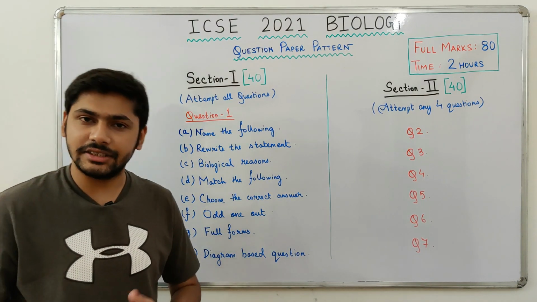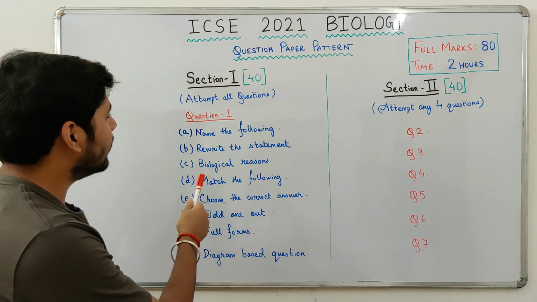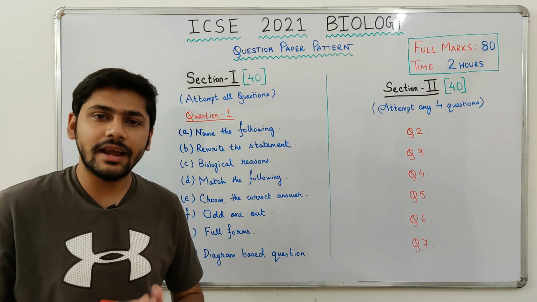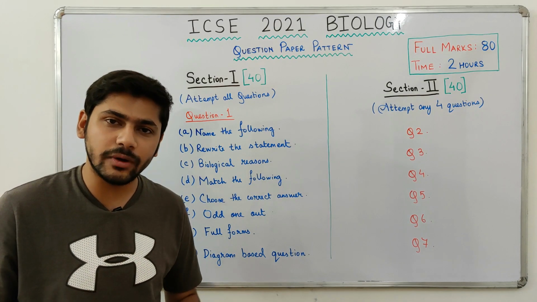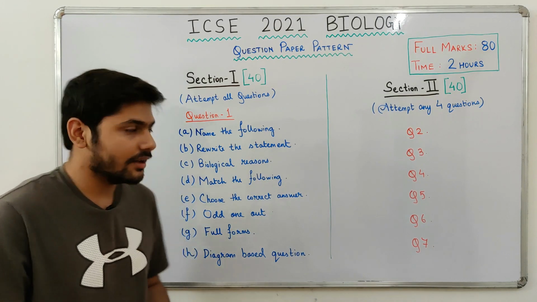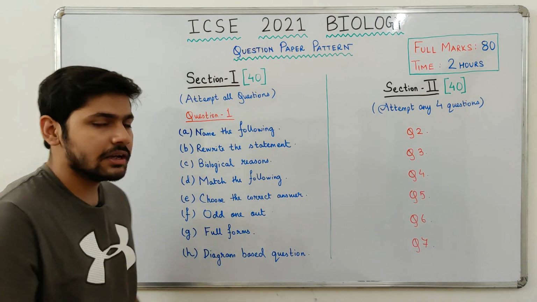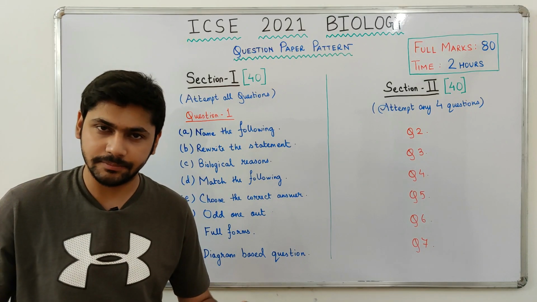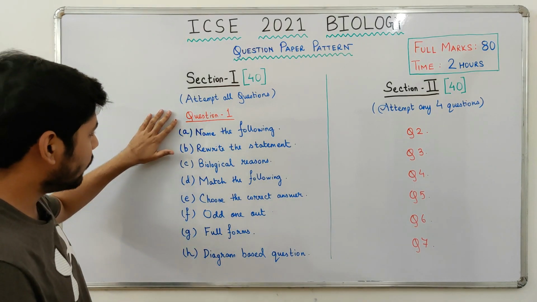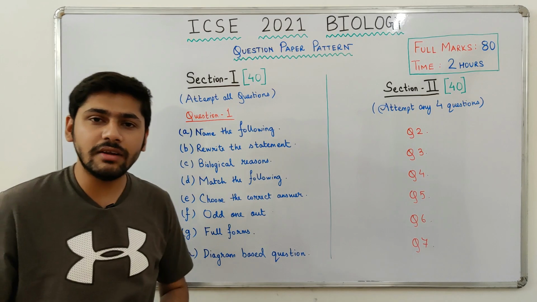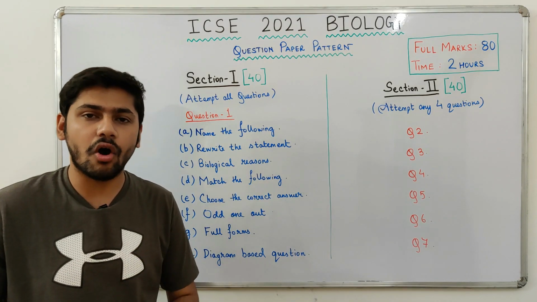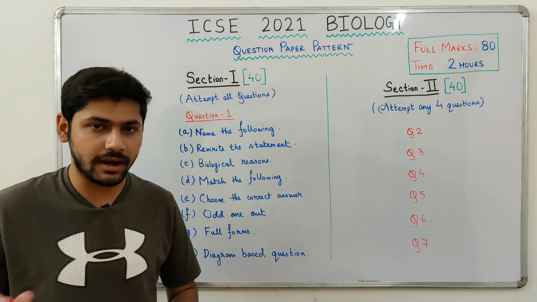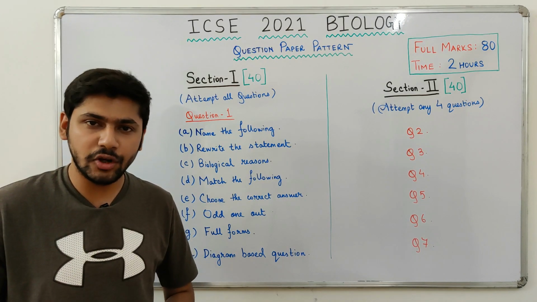Let's begin with Section 1, 40 marks. This is a compulsory section and you will have to attempt all the questions in this section. In Section 1 you will face short question and answers and objective type question and answers. You will get question 1, and question 1 will have 8 subparts of 5 marks each to give you 8 into 5, 40 marks.